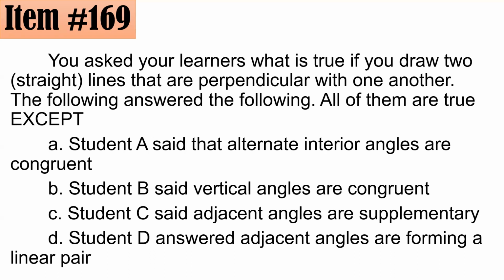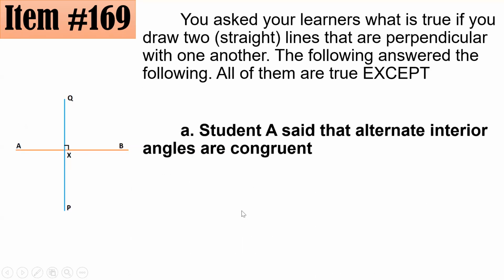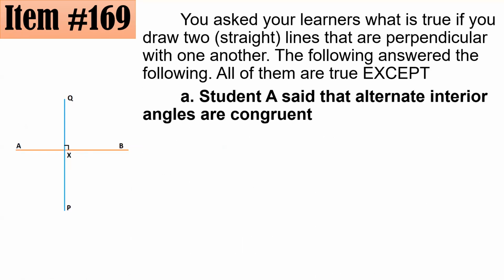All right, letter A daw. Okay. Letter A? Okay. If you answered letter A, you are actually correct. Wala pong alternate interior angles dito. Wala po. Usually, you could have alternate interior angles if you have at least 3 lines involved. 3 distinct lines involved. So wala po yan dito.